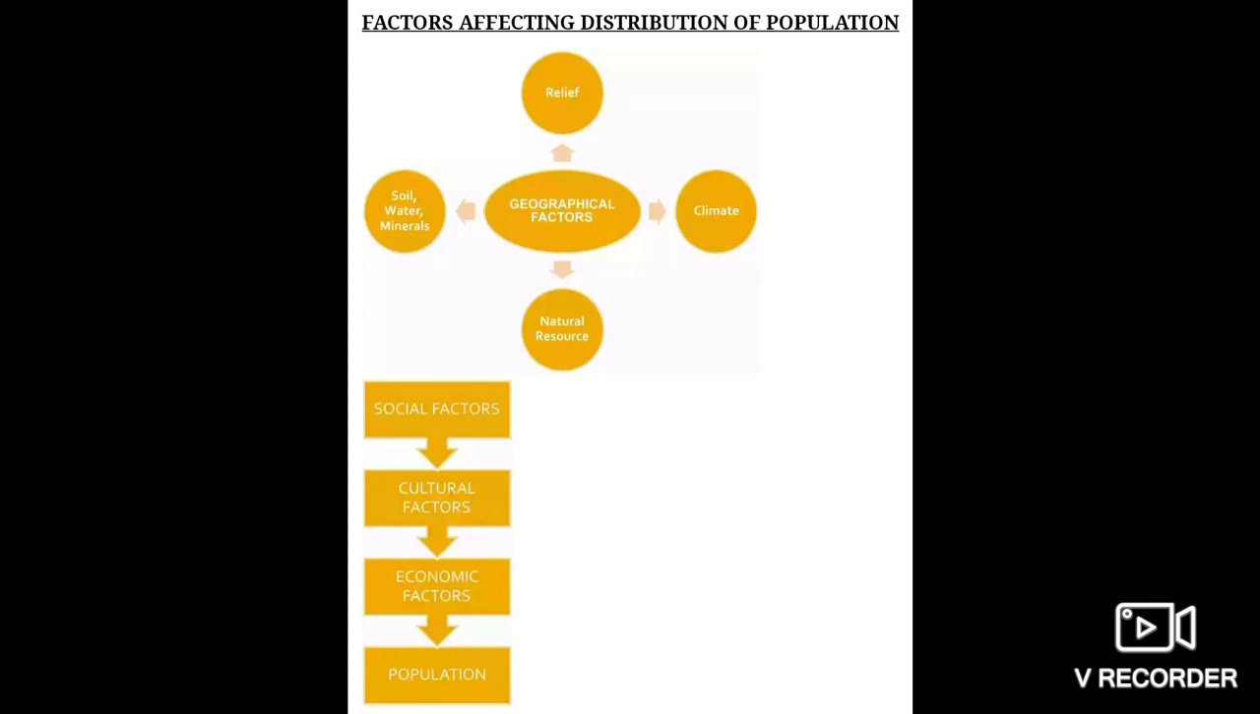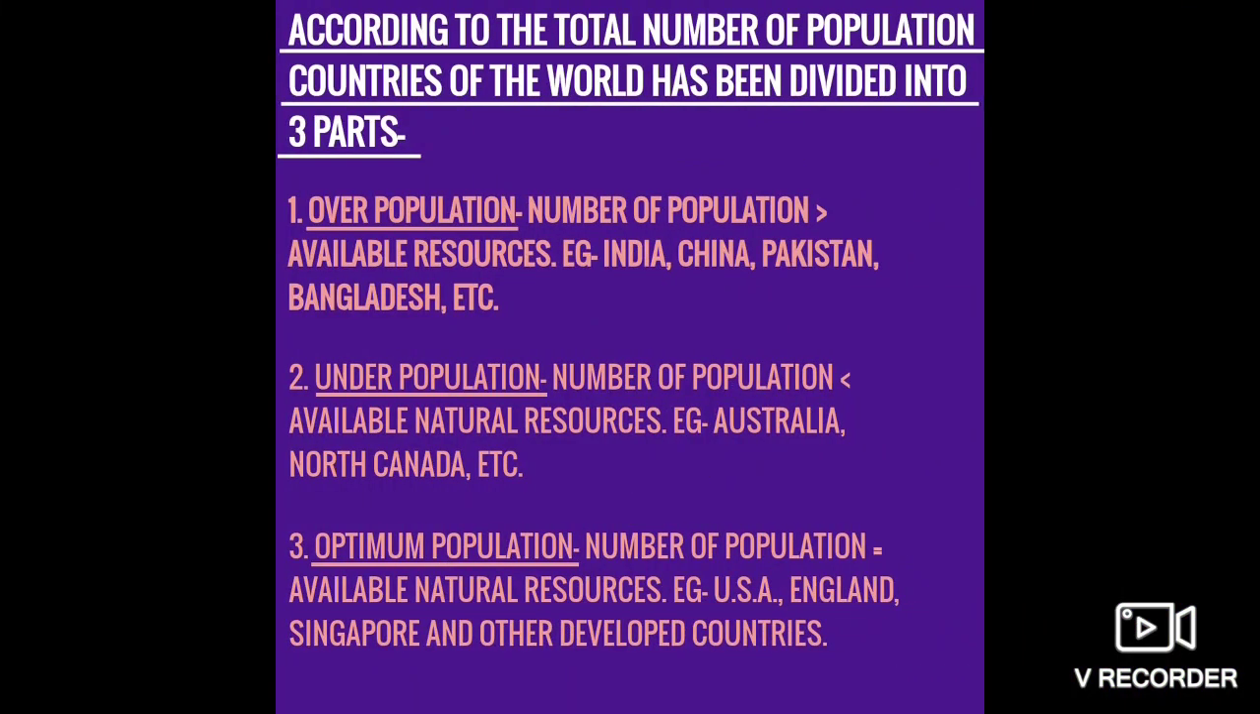Understood, children? Okay. Then comes, according to the total number of population, countries of the world have been divided into three parts, right? Three main divisions are there. First is overpopulation, then underpopulation, and then comes optimum population, which is not there in the book, but you need to understand this term also.